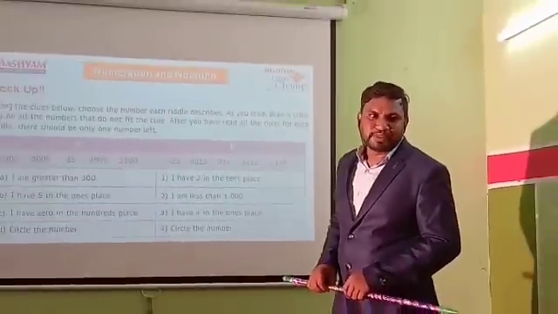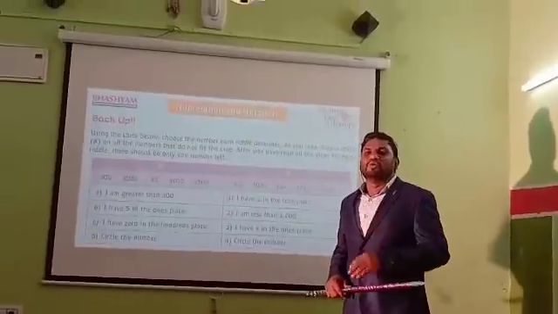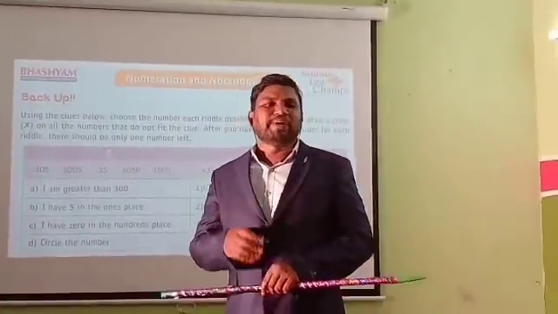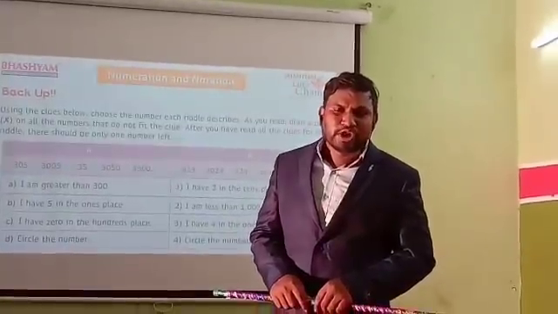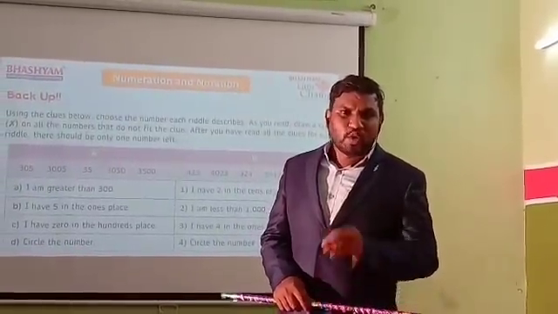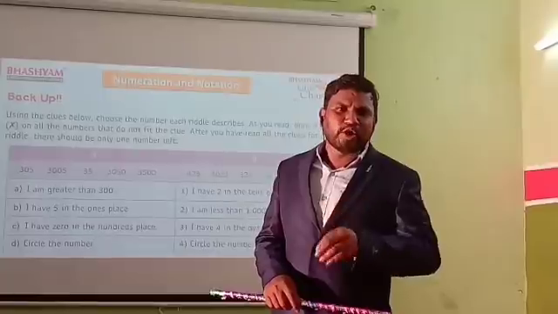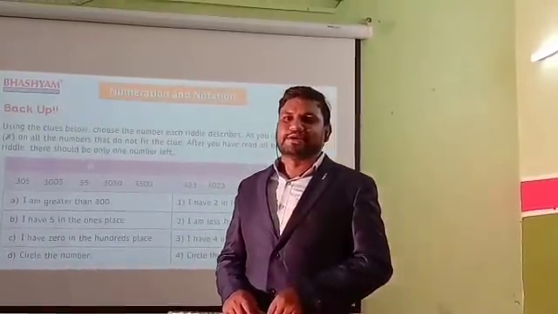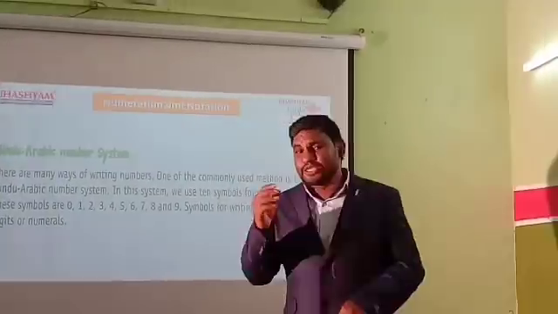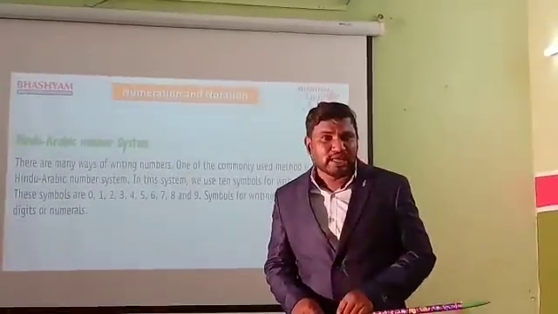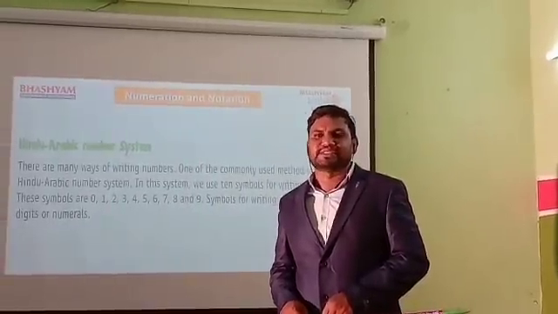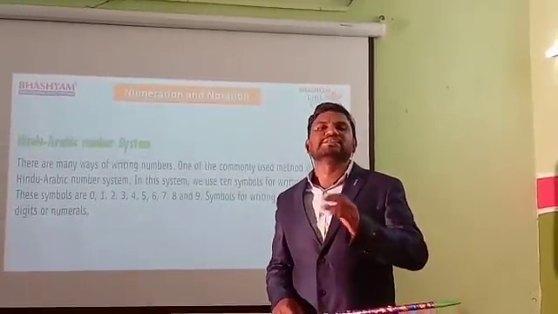Understand, children? So now we are going to the class. What is our topic? Numeration and notation. What is the subtopic? Today's topic is the Hindu Arabic number system. Now, another name for the Hindu Arabic system is what? Indian number system. In the Indian number system, we have some symbols.